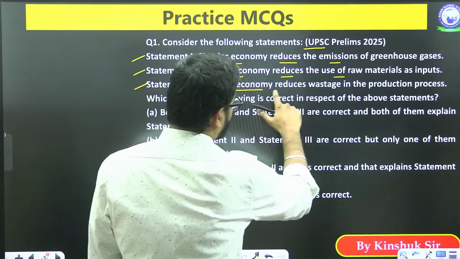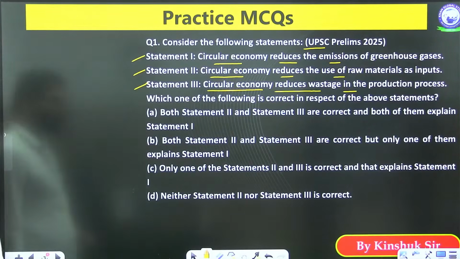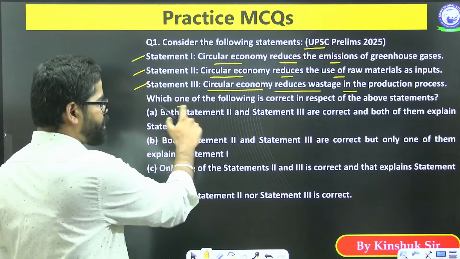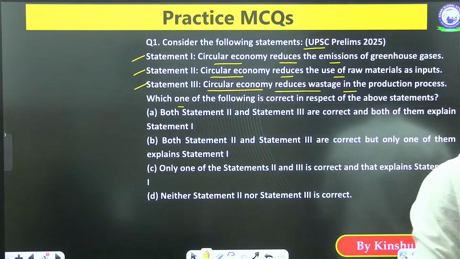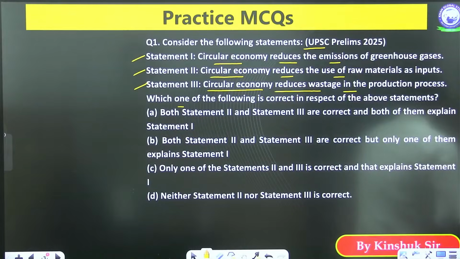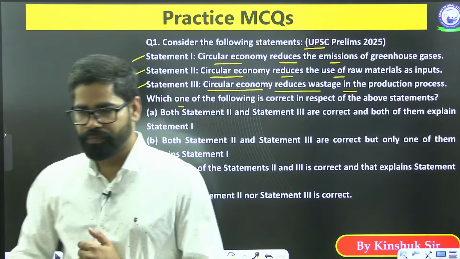Circular economy reduces wastage in the production process. So this is one of the easier questions. What should be the answer as per you?